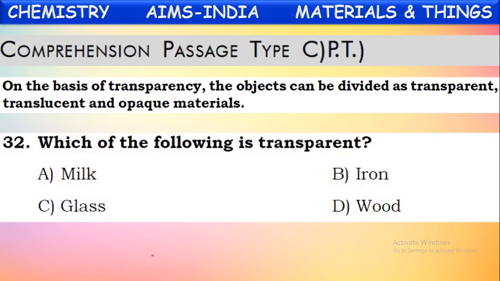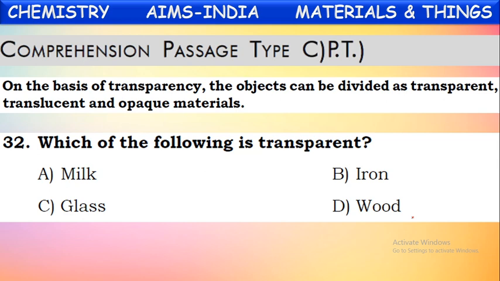Which of the following is transparent? What does it mean by a transparent material? The material through which we can see objects clearly is called a transparent material. Out of the given options, which is transparent among these? Milk, iron, glass, wood.